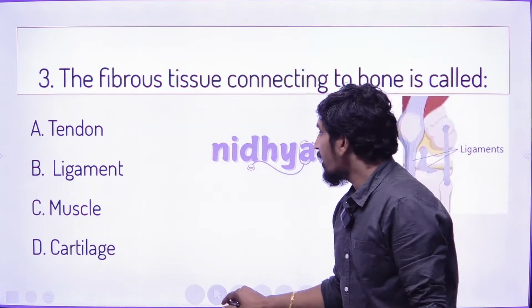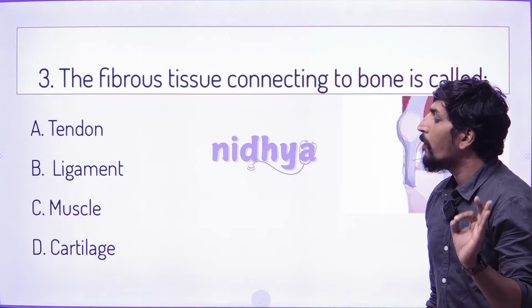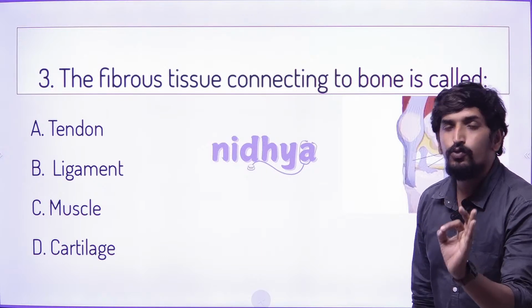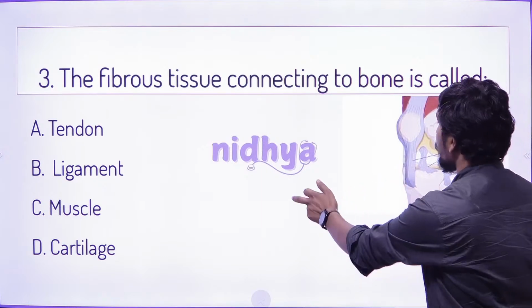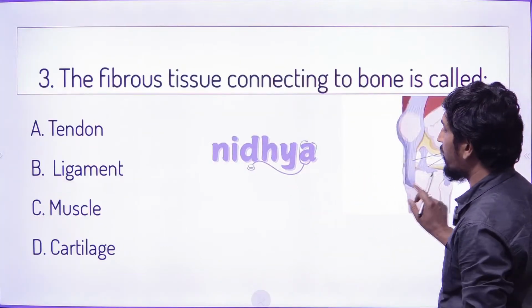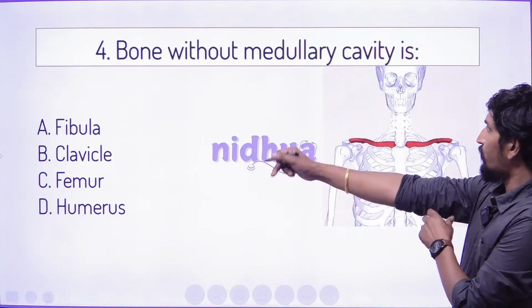You know that, right? And there are options C and B, muscle and cartilage. These two are structural organs. If you have to see this, two are the structural parts. Then go with the next question.